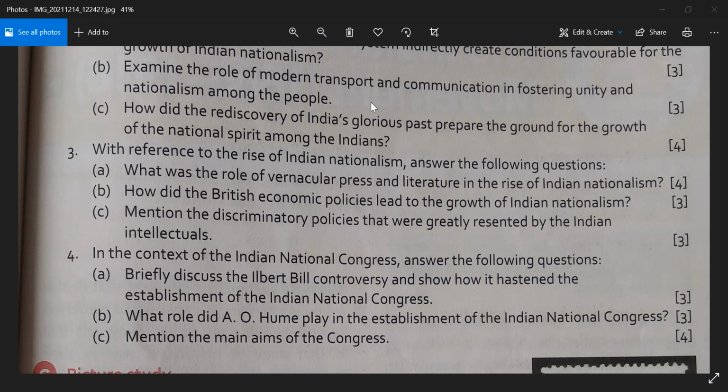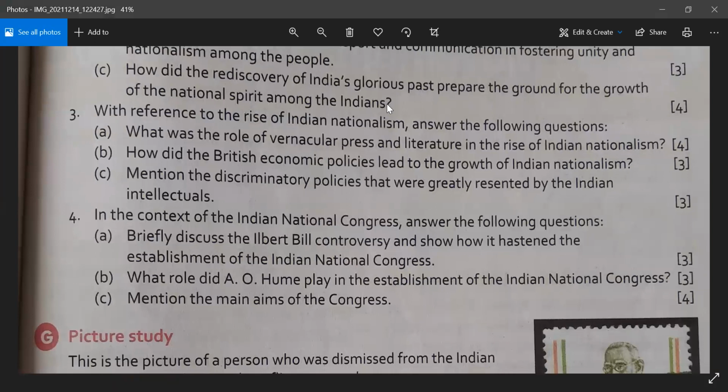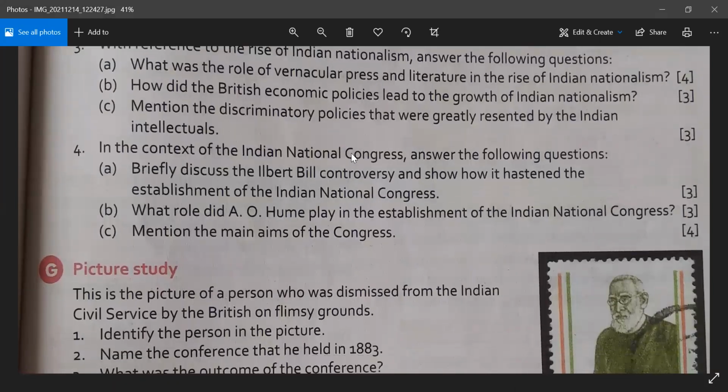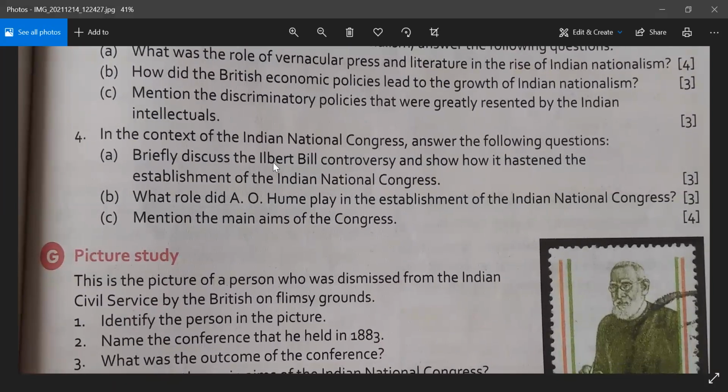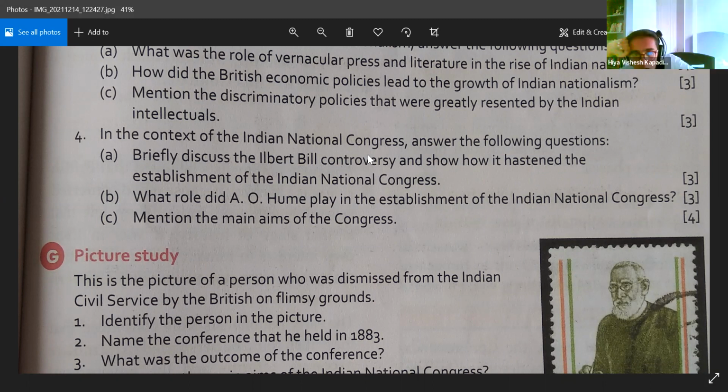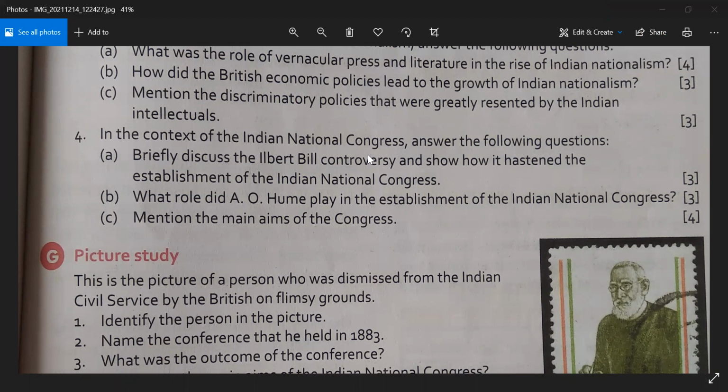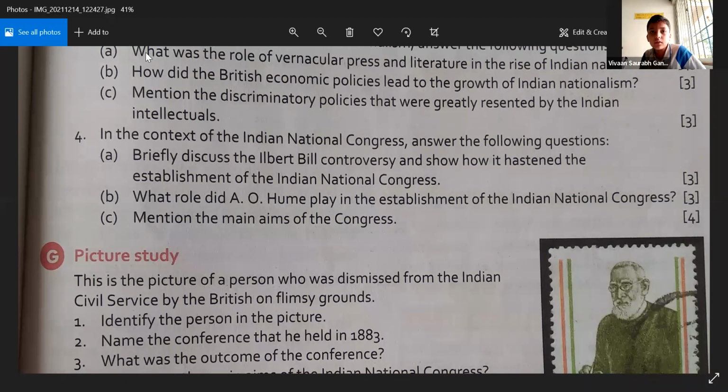Yes, ma'am. All right. Next is, in context to the Indian National Congress, answer the following question. I want Raj to answer this question now. Briefly discuss the Ilbert Bill controversy and show how it hastened the establishment of the Indian National Congress. Is Raj there in class? Anybody else? Ilbert Bill controversy. This is there in the textbook. At least give the page number. Ma'am, it is on page number 127.